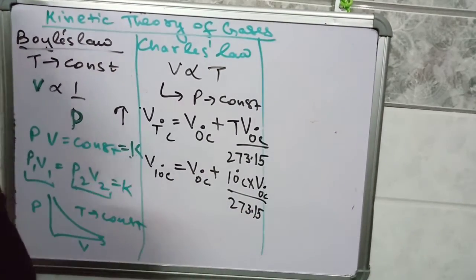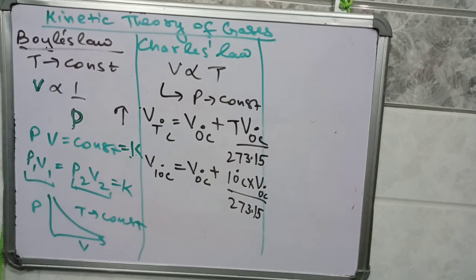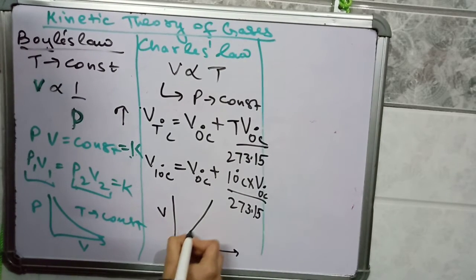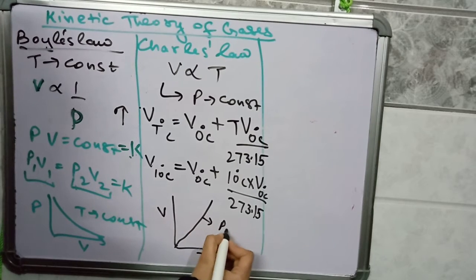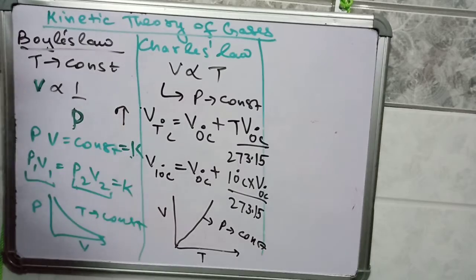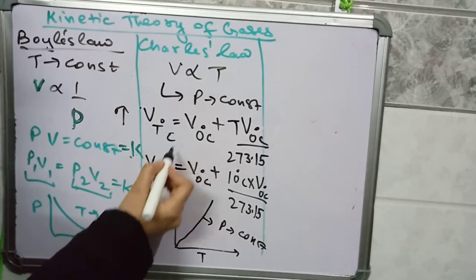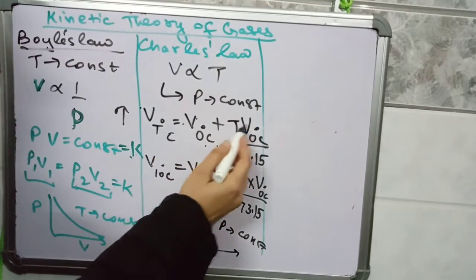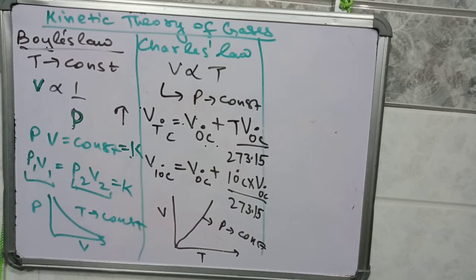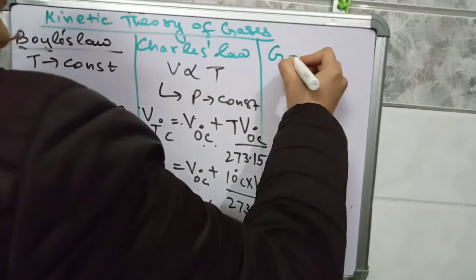273.15. Okay, so with increase in temperature, volume of gas also increases. But pressure is constant here, so V is directly proportional to T, with P constant. You can also state Charles' law in this form: volume at T degree Celsius is equal to volume at 0 degree Celsius plus T times the volume at 0 degree Celsius divided by 273.15. Next is Gay-Lussac's law.